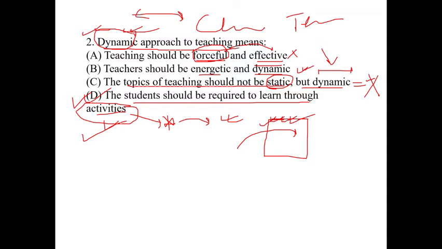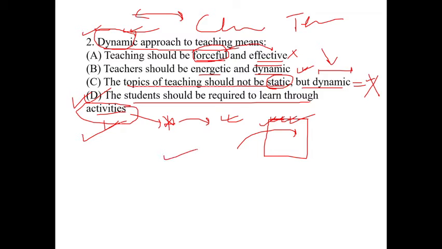So option D will be most appropriate, and we can cancel option B, because here we are only saying that the teacher should be energetic and dynamic. The teacher must be energetic and dynamic, but option D is saying one step further. Here we are saying that the students must learn through activity. So option D will be most appropriate.